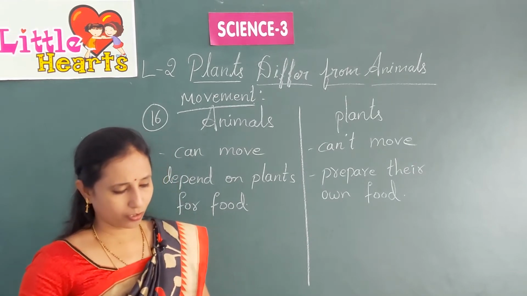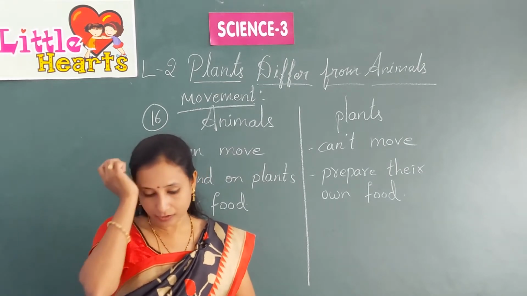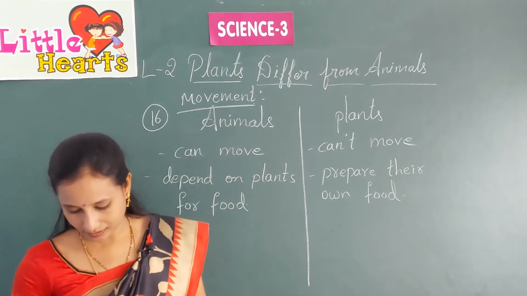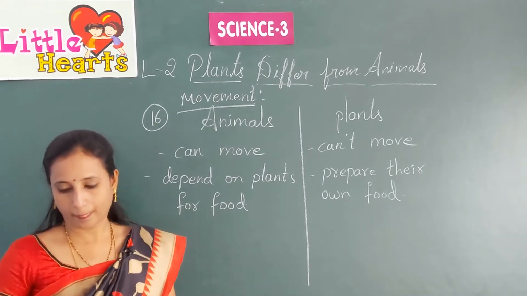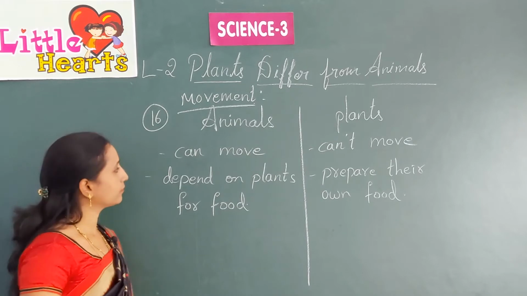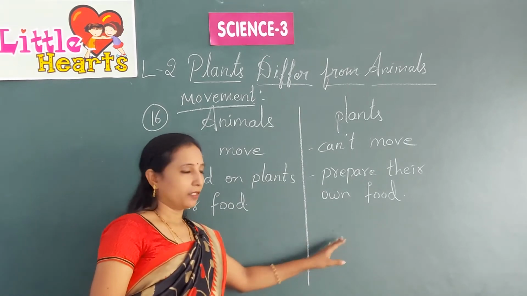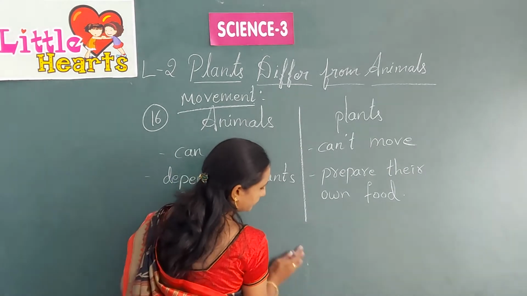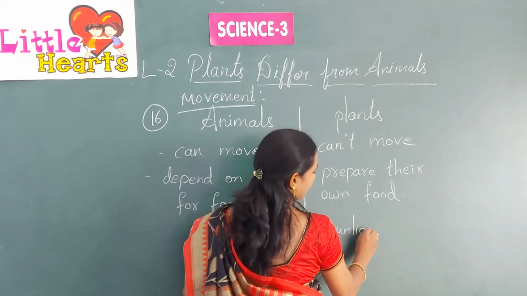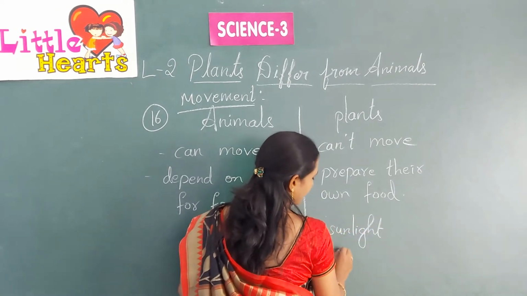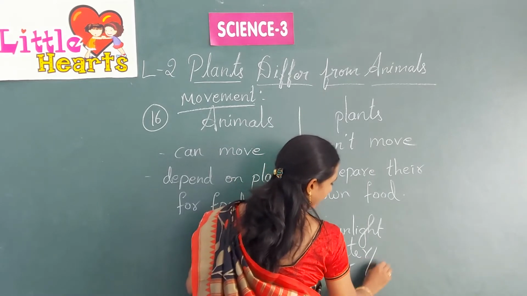So, thus it is clear that movement is a significant difference between plants and animals. So, how do the plants prepare their own food? Today we are going to learn that. How do plants prepare their food? Plants use sunlight, water, and air, or carbon dioxide.